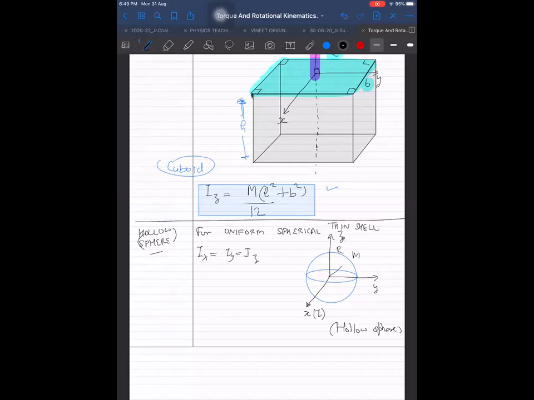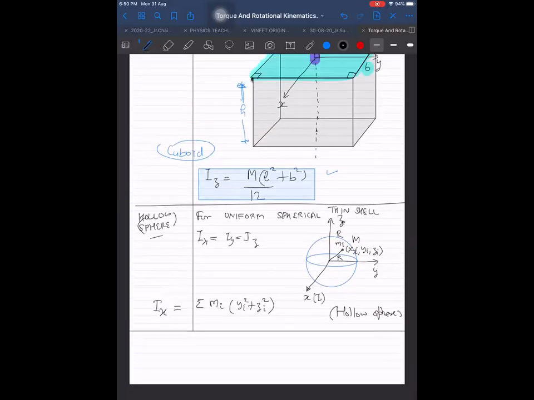Now tell me, if I take one particle here, mi, which is at some distance r, the distance will always be r, obviously, it will not be changing, but it has coordinates xi, yi, zi. Now tell me, what is the moment of inertia about the x-axis? Sigma mi into (yi square plus zi square).